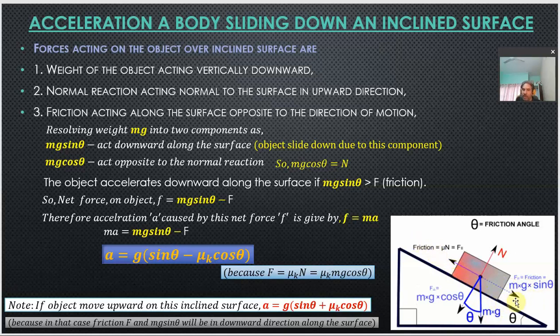So therefore this mg sin theta component of the weight and the friction force will now be acting in the same direction. So the net force will now have a plus sign here. You can do all these steps and you will get this formula. There will be only a change in this sign. So this will be the acceleration in this case, because the friction force F and mg sin theta will both be in the downward direction along the surface. So this is what we mean by this acceleration.